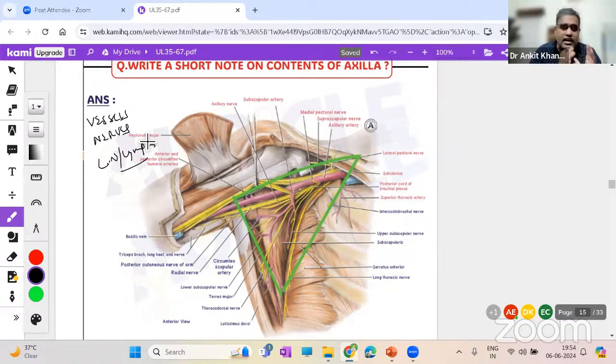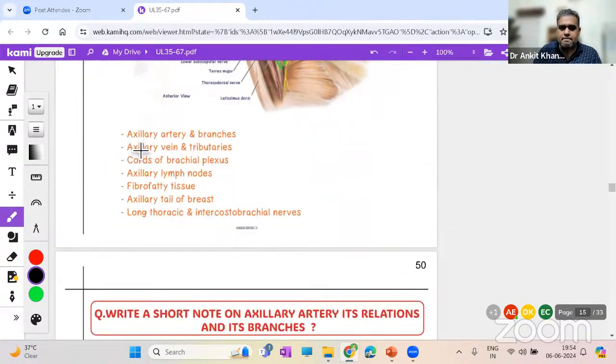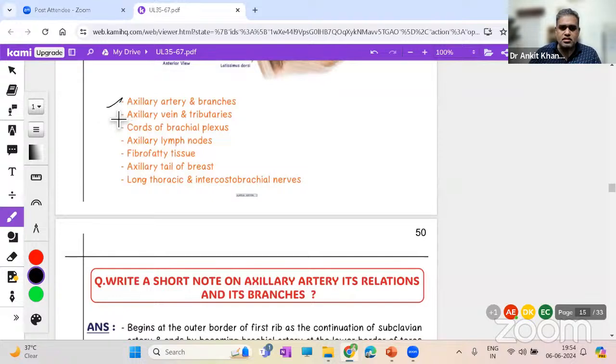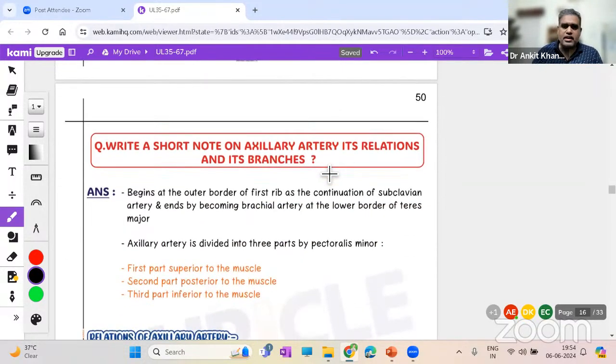Apart from this, you have fatty tissue, connective tissue, and fascia, and all that is fine. This is the main content you have to understand. The contents are artery, vein, nerves, lymph nodes, and then these other small contents. But the upper four contents you need to understand. Then the question might come about the axillary artery: write a short note on the axillary artery, its branches and relations.